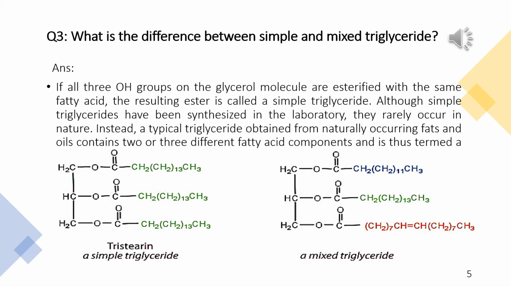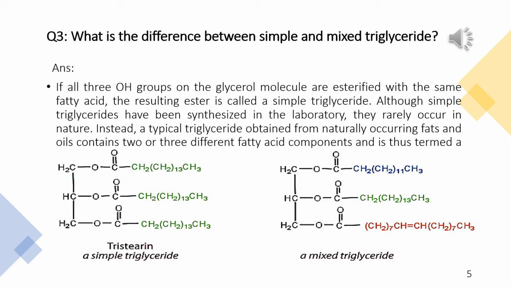Although simple triglycerides have been synthesized in the laboratory, they rarely occur in nature. Instead, a typical triglyceride obtained from naturally occurring fats and oils contains 2 or 3 different fatty acid components and is thus termed a mixed triglyceride.